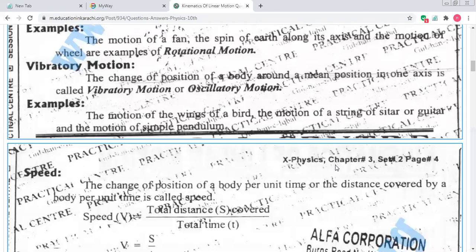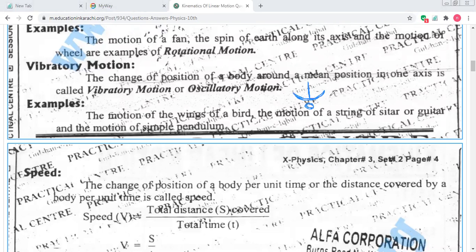Just like, the body starts from a rest. This is the original position of the body, and when it starts from its mean position, it goes there and there. This is the body movement. This is the original, origin means O. Here the body is in rest position.